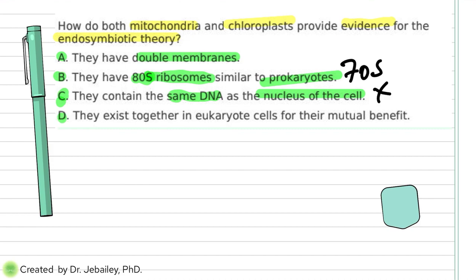And then the last one, they exist together in eukaryotic cells for their mutual benefit. That does not provide evidence. And what I mean by this is just because they exist in eukaryotic cells, they have mutual benefit. That's not true. Like animals, we don't have chloroplasts, and they still are eukaryotic. I mean, in plants, it's okay. Yes, chloroplasts and mitochondria help each other. But when it comes to animals, which are eukaryotic, you don't need the chloroplast in order to be the evidence. So even though this is a good answer, it just works with plants.